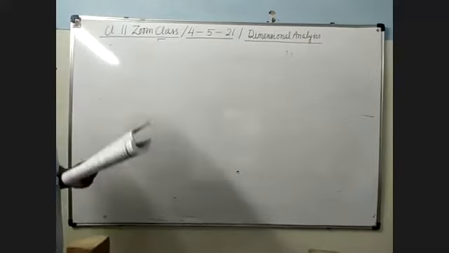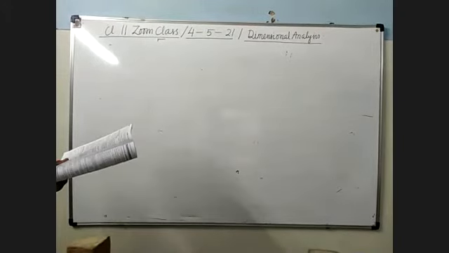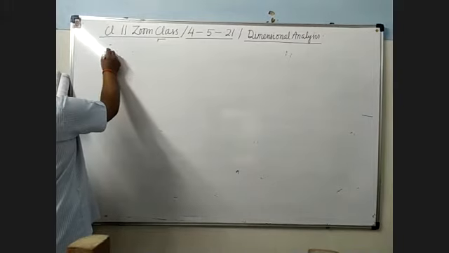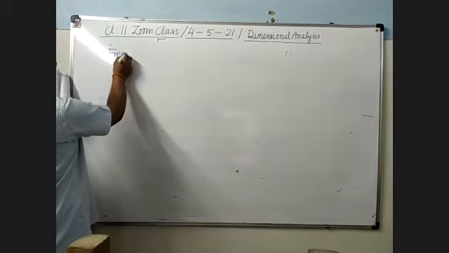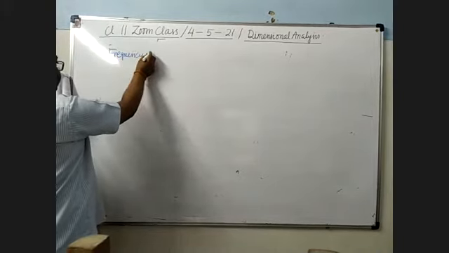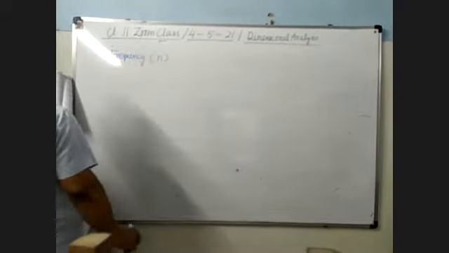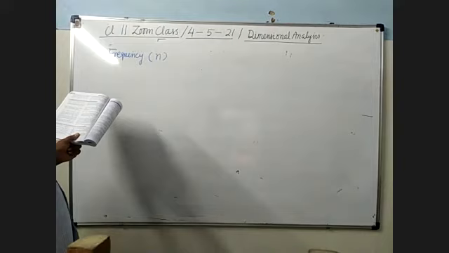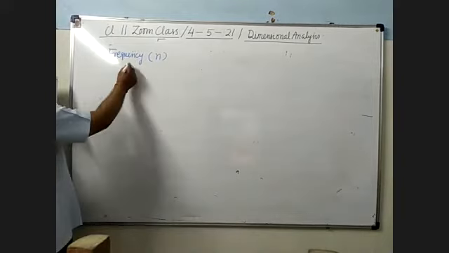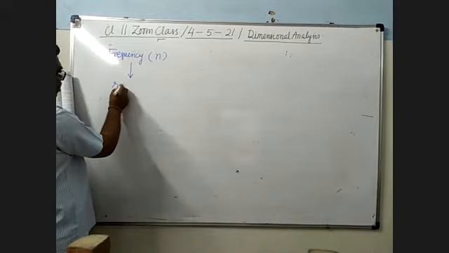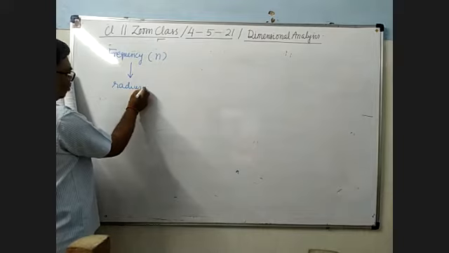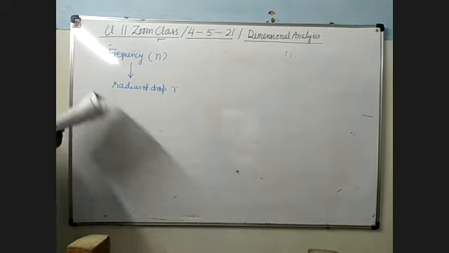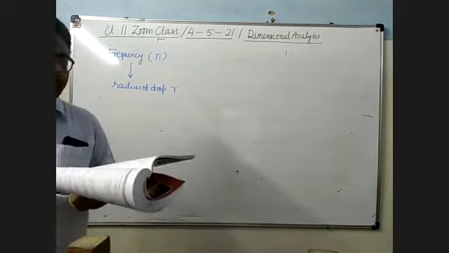Now see here. There is one question. Frequency n, denoted by the symbol n, of an oscillating liquid drop may depend upon the radius r of the drop. See here, there is an oscillating liquid drop.